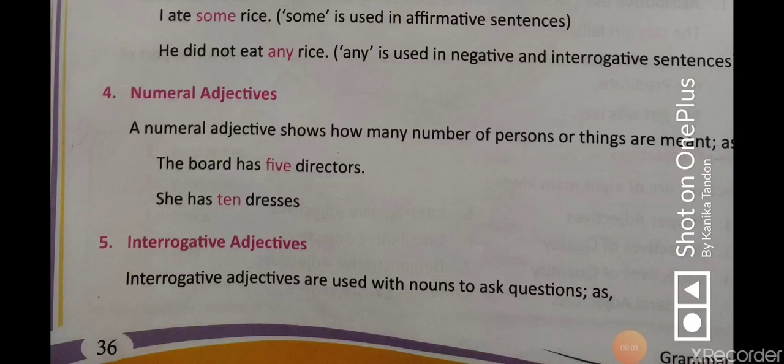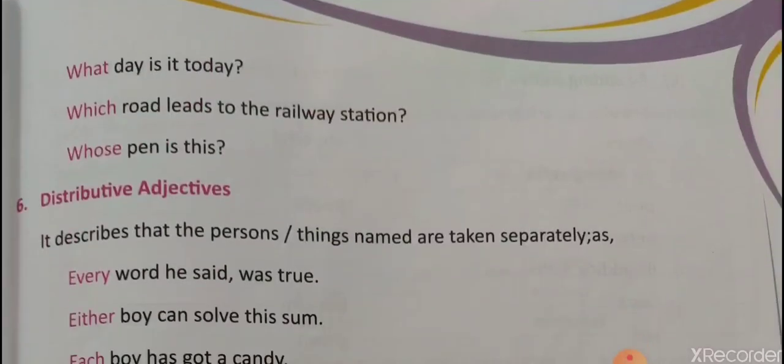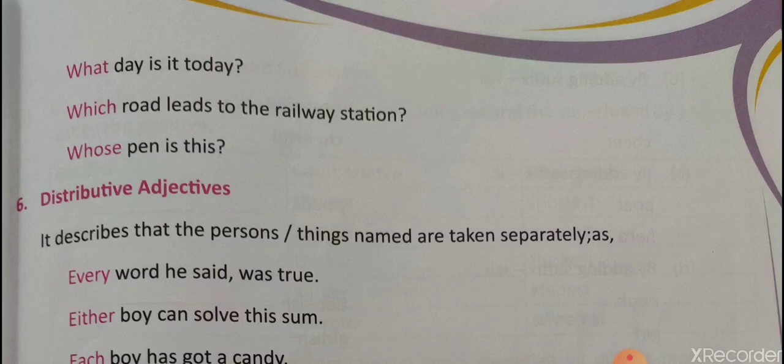Next one is interrogative adjectives. It is very clear from the word interrogative. Wherever the noun is used to ask questions, these are known as interrogative adjectives. You will see some examples of it. What day is it today? Which road leads to the railway station? Whose pen is this? So these words are telling us that these are interrogative adjectives.